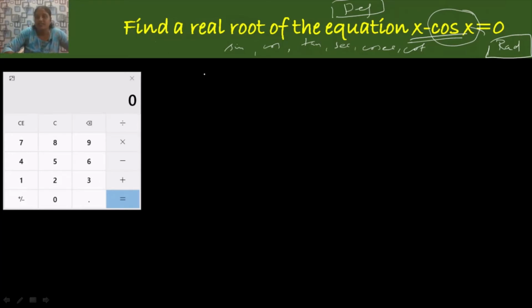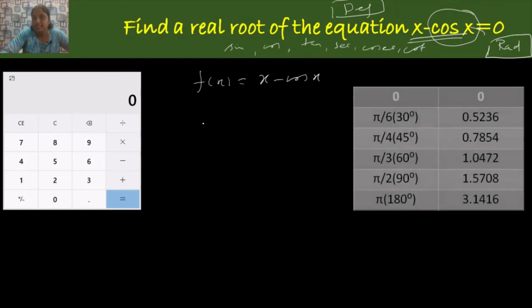Now let me start with our procedure. As usual, you have to take the given function as f of x, that is x minus cos x as your f of x. Instead of substituting the values 0, 1, 2 like we did in our previous problem, since it is a problem involving a transcendental function, that is like trigonometric functions, we have to substitute the values for x as 0, pi by 6, pi by 4, pi by 3, pi by 2 and pi. So pi by 6 is 30 degrees.